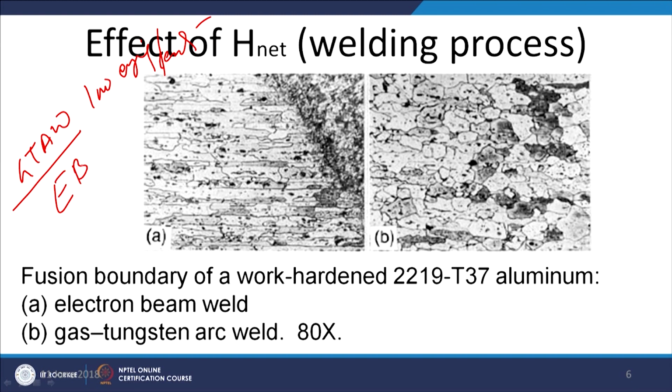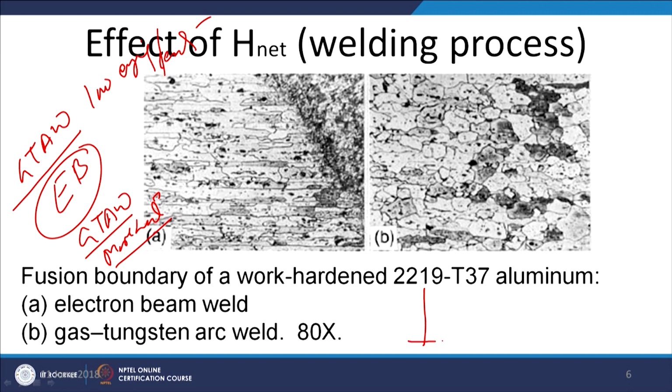So, electron beam welding will require lesser heat to be supplied for facilitating the fusion of a given metal as compared to the gas tungsten arc welding process. So, in case of the GTAW, we have to supply more heat. So, the weld thermal cycle will be less favorable with regard to the heat input as compared to that of the electron beam welding process.